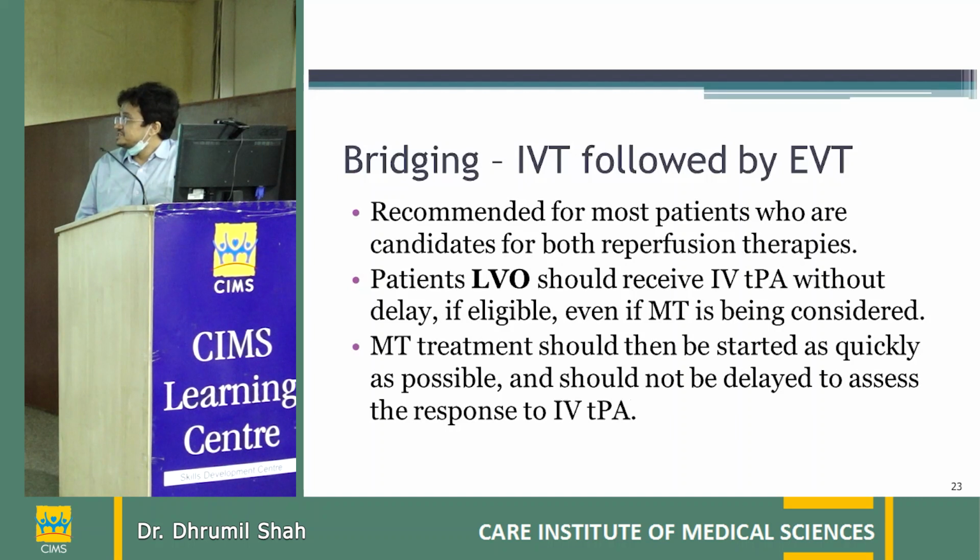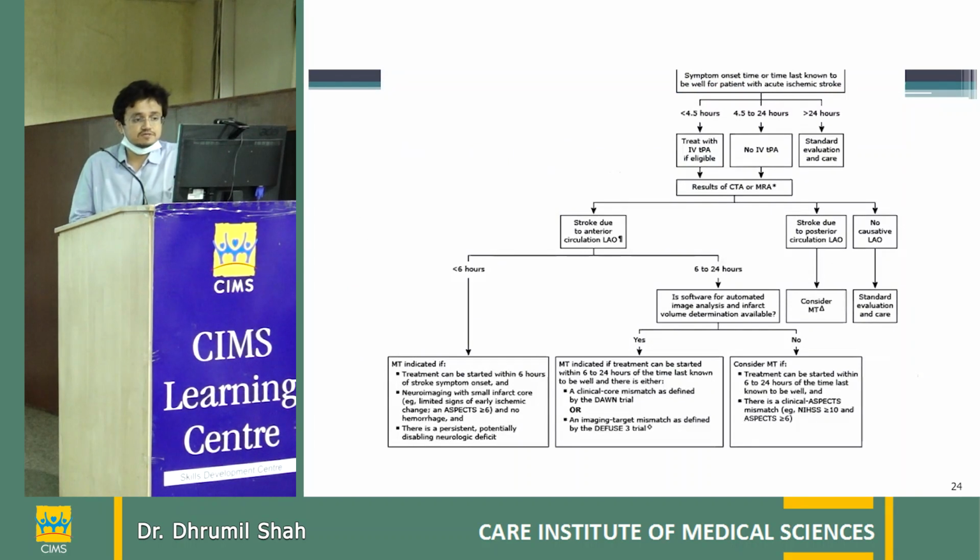And now coming to bridging, that is IV thrombolysis followed by endovascular thrombectomy. Patients who are eligible for both reperfusion therapies, those who have come within the 4.5 hour window and also have large vessel occlusion on angio, should be thrombolysed, and as per guideline, they should immediately be taken to the cath lab for mechanical thrombectomy, because large vessel occlusion most of the time does not get good results with only IV tPA. So they should be bridged with thrombolysis followed by endovascular thrombectomy.